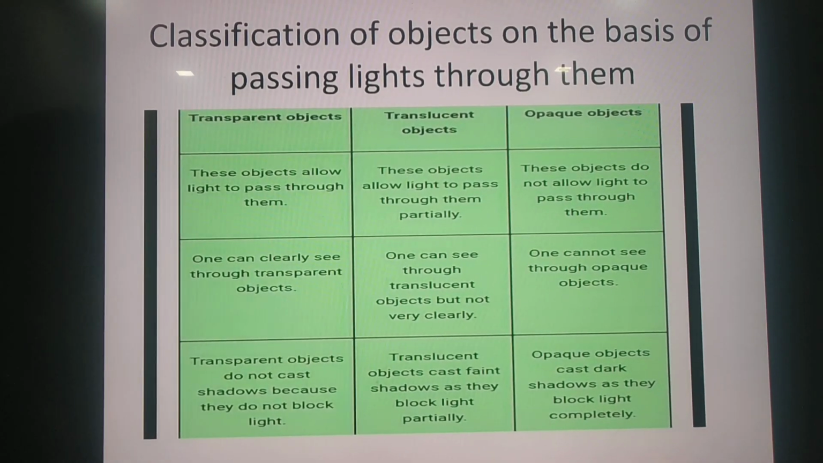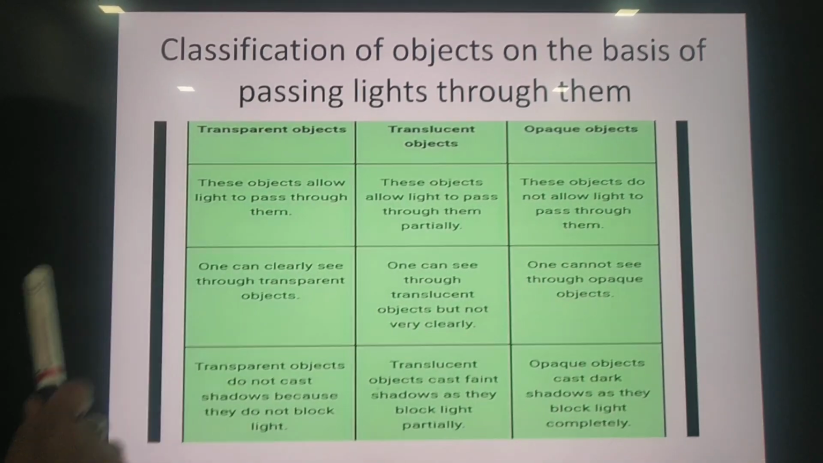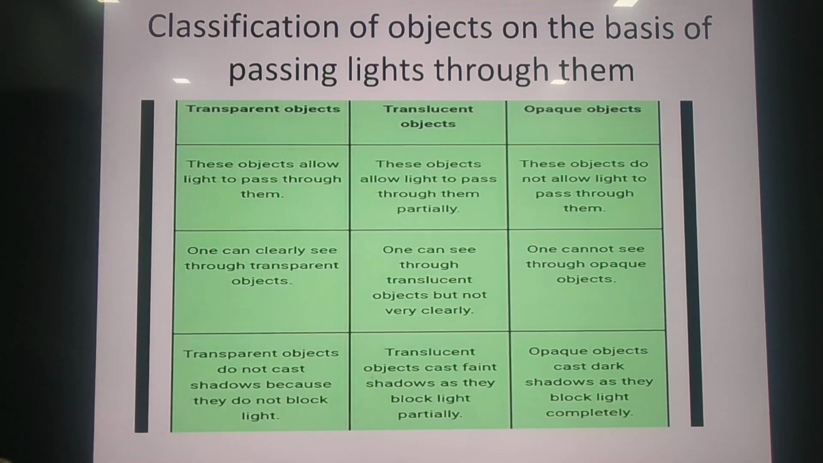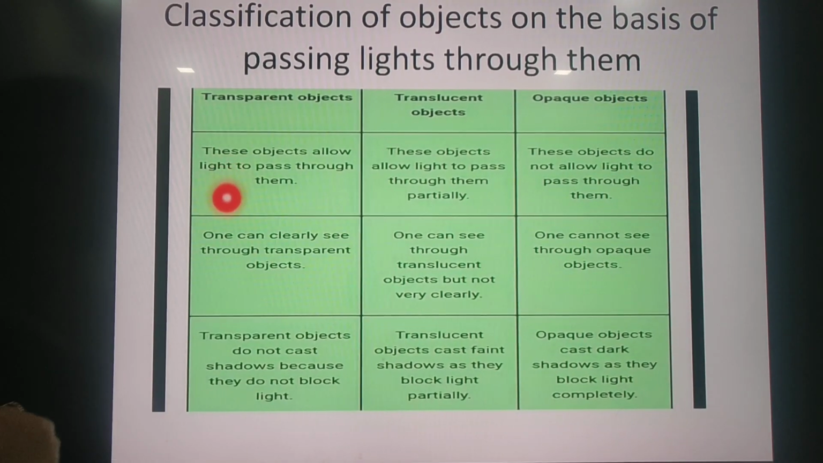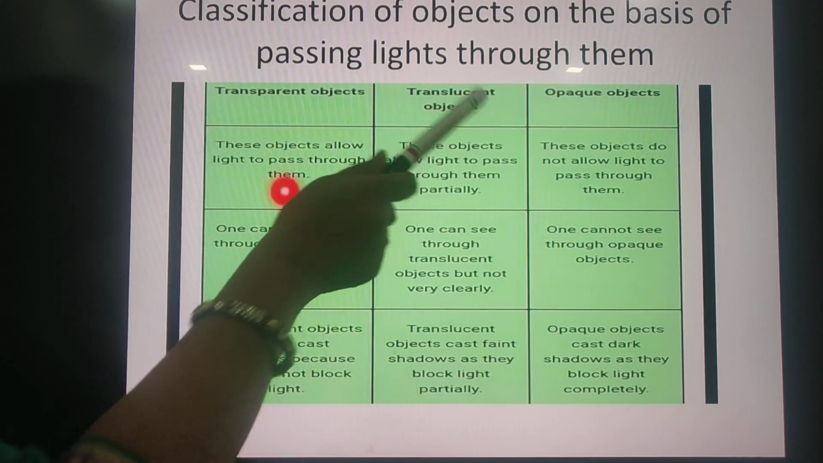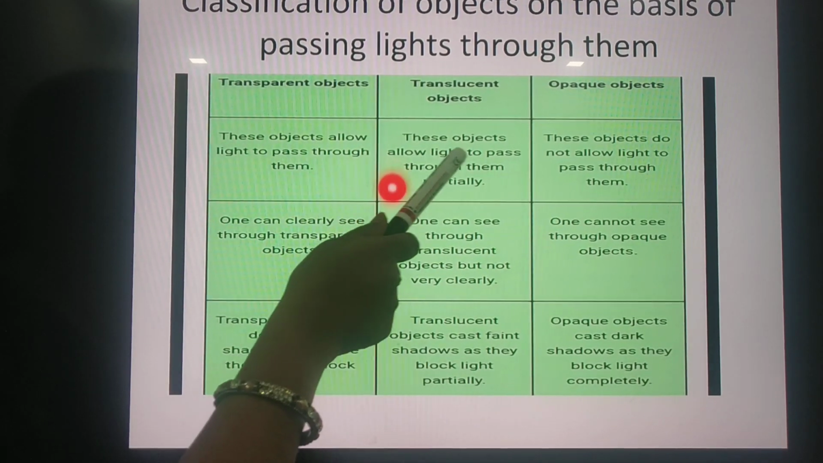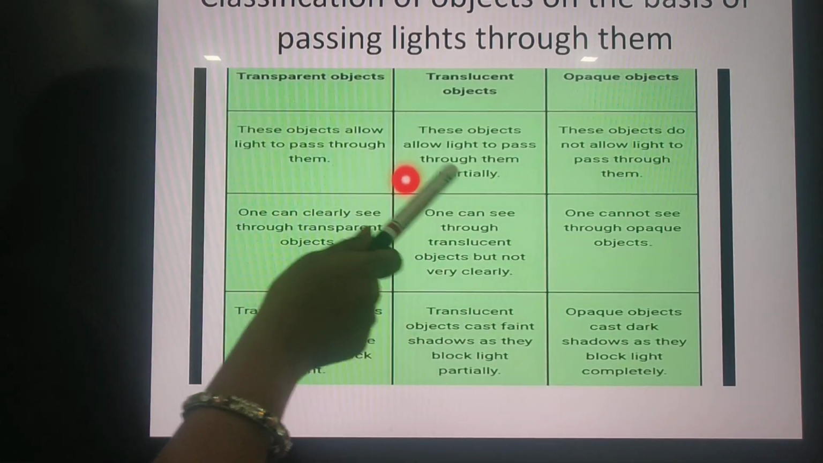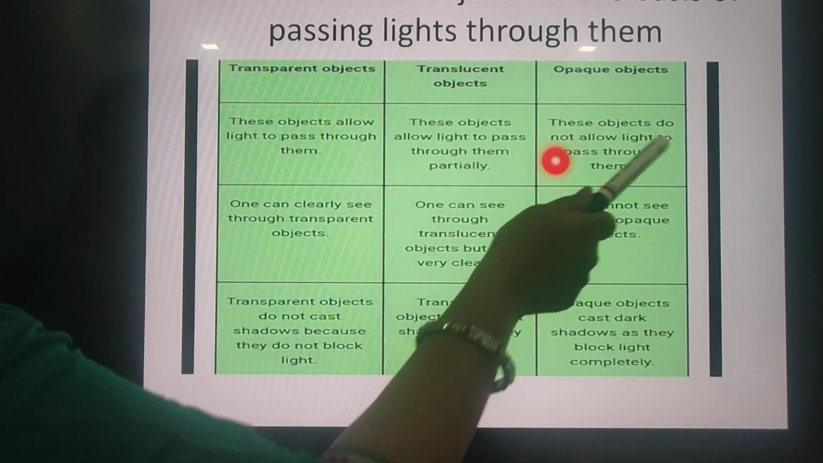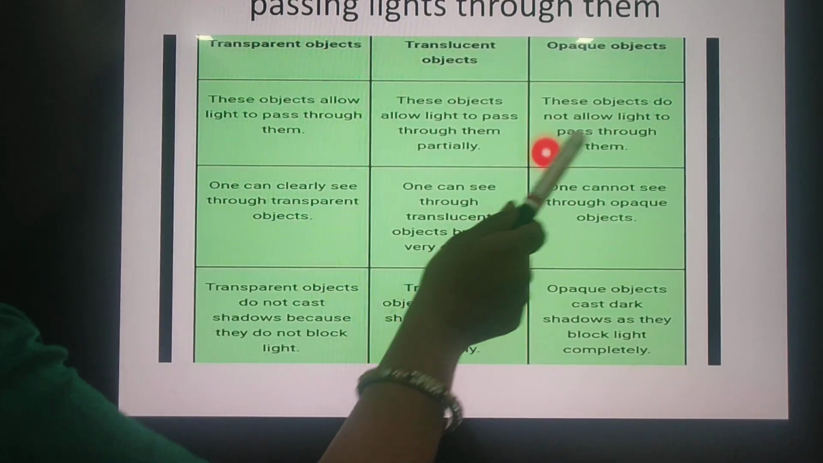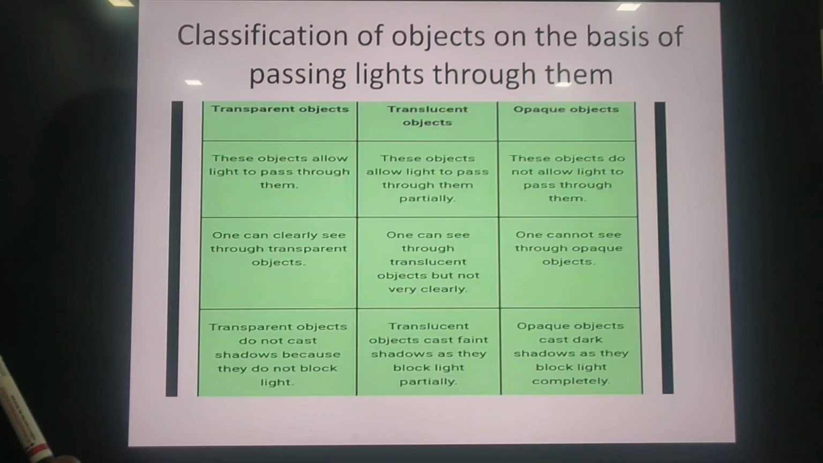Now, see the characteristics of different types of objects. Transparent objects: these objects allow light to pass through them. And translucent objects: these objects allow light to pass through them but partially. And what about opaque objects? These objects do not allow light to pass through them.